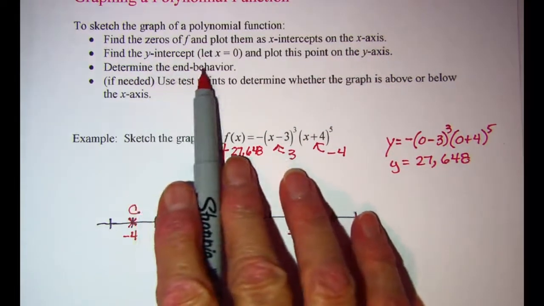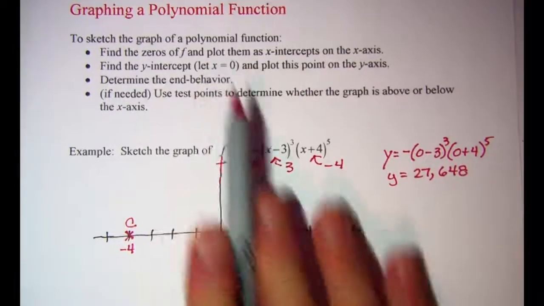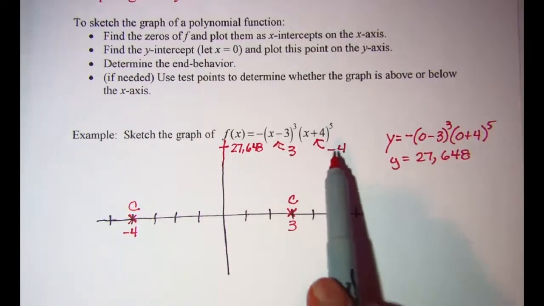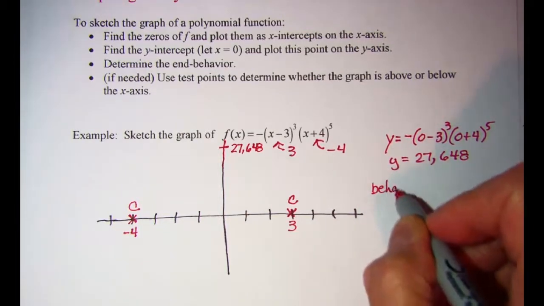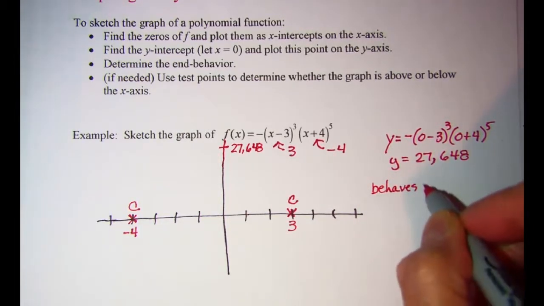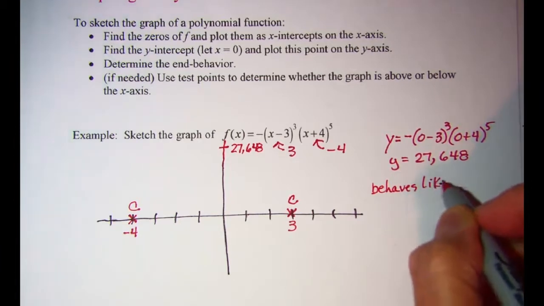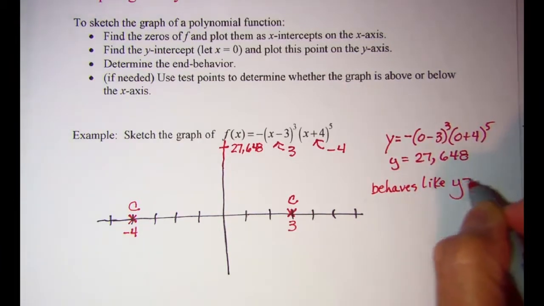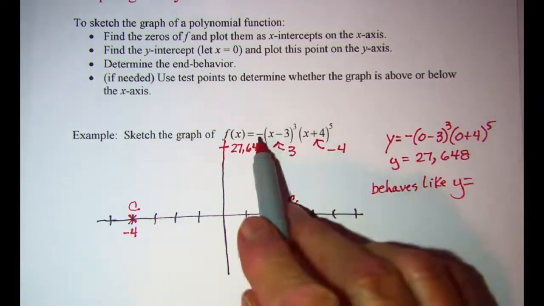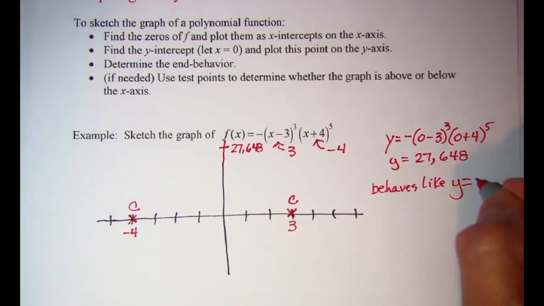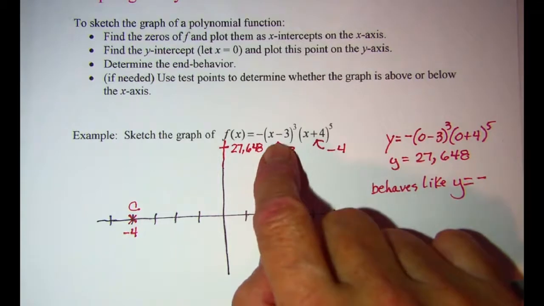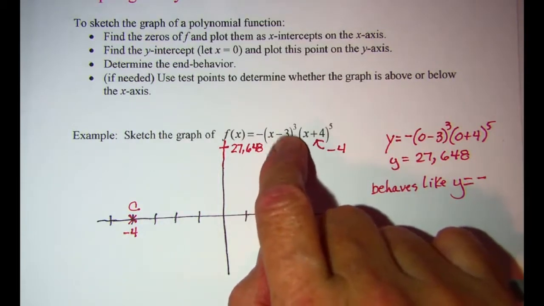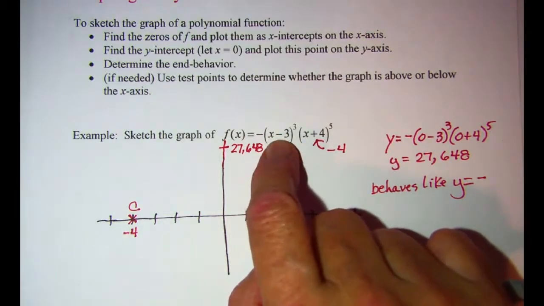Now my end behavior, my graph is going to behave like y equals negative, and remember to figure out your end behavior, you ignore these numbers inside the parentheses.